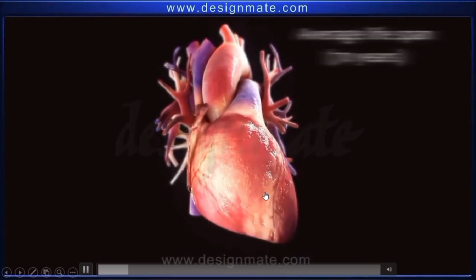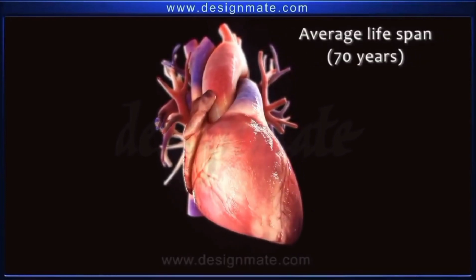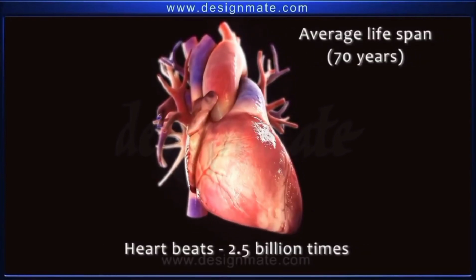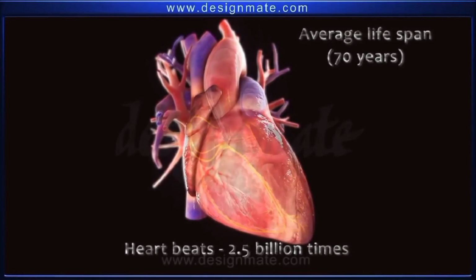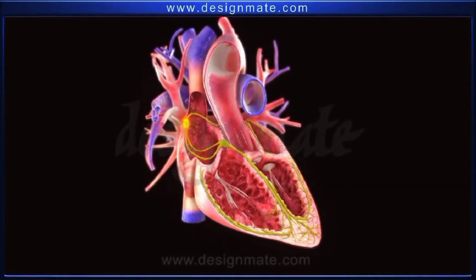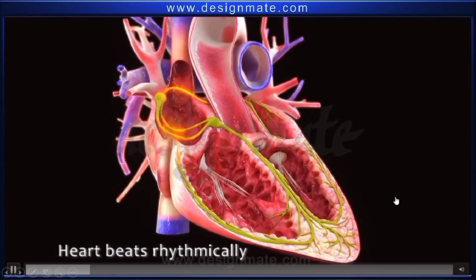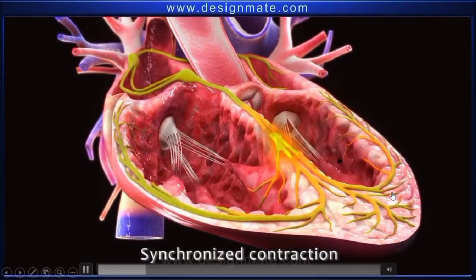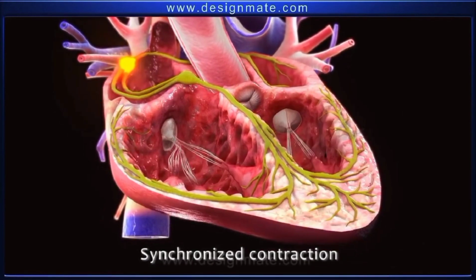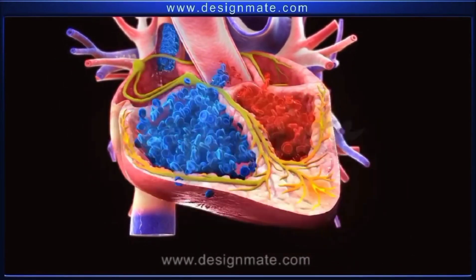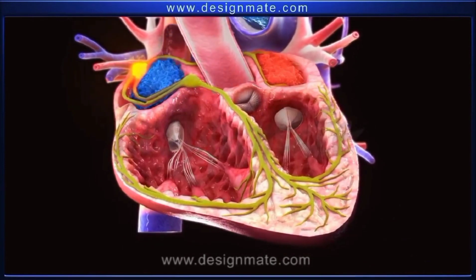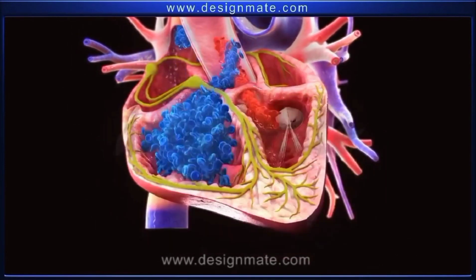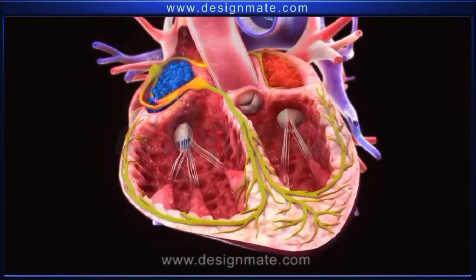Are you aware that in an average lifespan of 70 years, it beats about 2.5 billion times? The heart beats rhythmically due to electrical impulses which cause synchronized contraction of the heart muscles. These impulses cause the contractions of the atria and the ventricles, which allow the heart to pump blood.